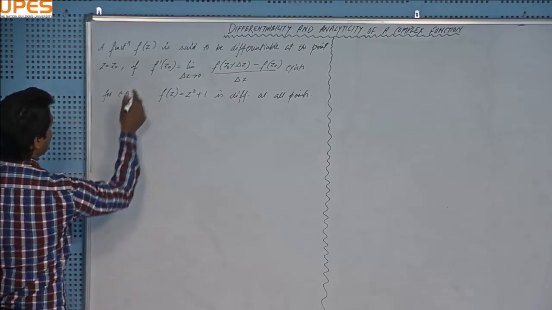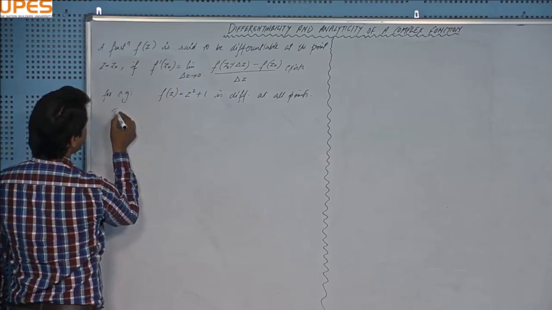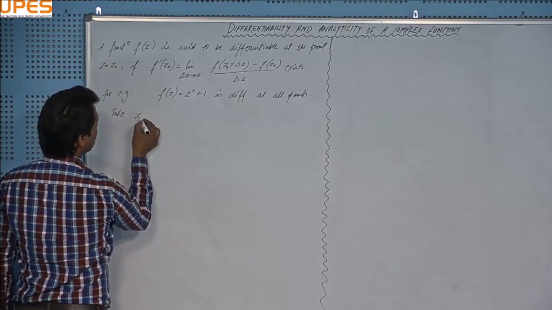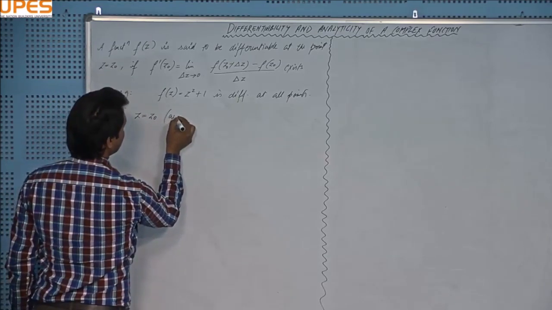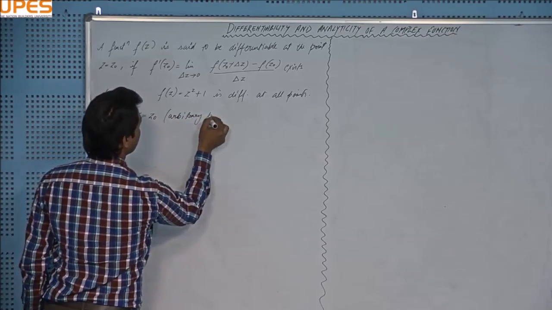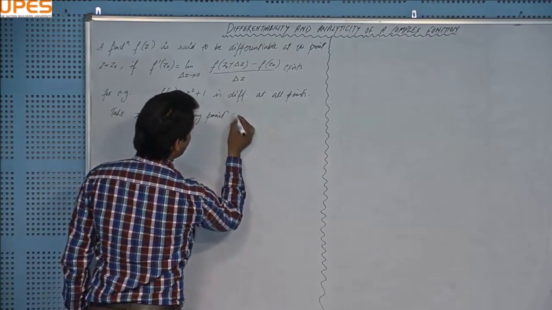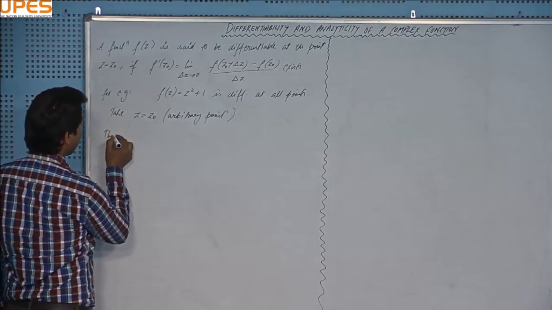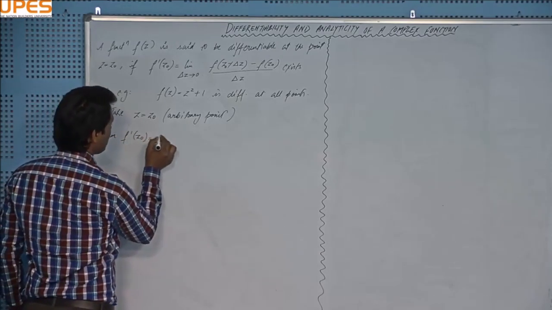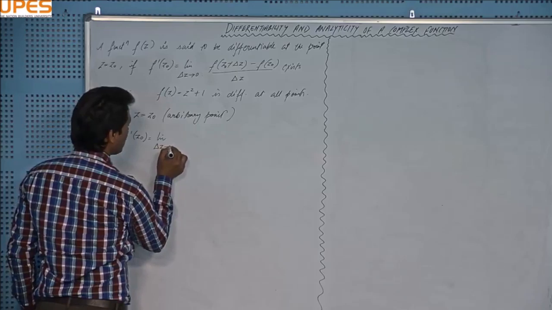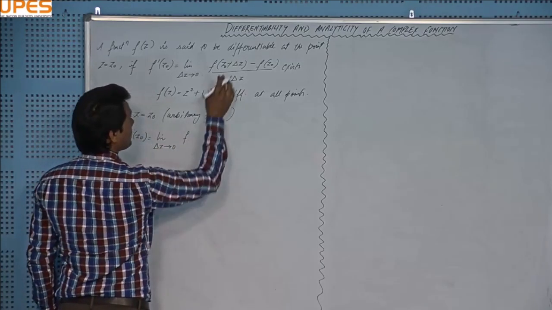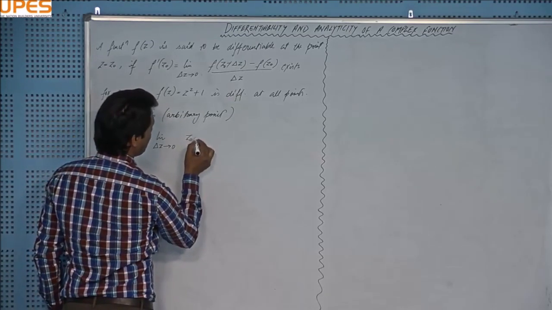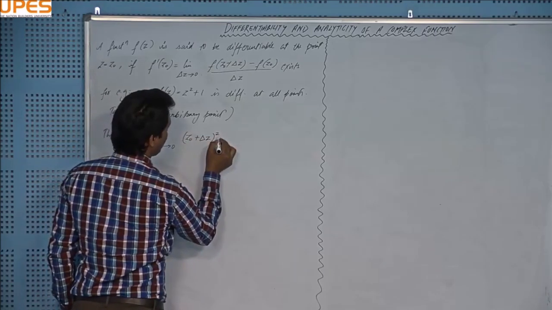And we'll use this formula. Take z equal to z naught, an arbitrary point on the complex plane. Then using this formula, f dash z naught is equal to limit delta z tends to 0 of f(z naught plus delta z), that will be (z naught plus delta z) whole square plus 1.